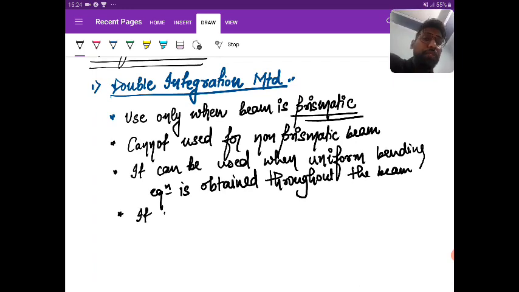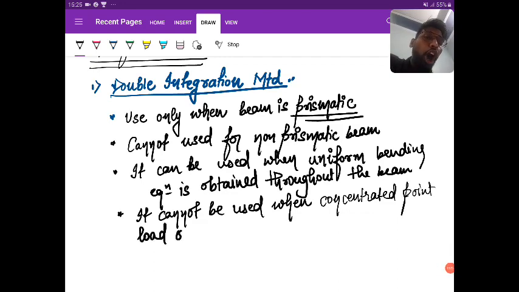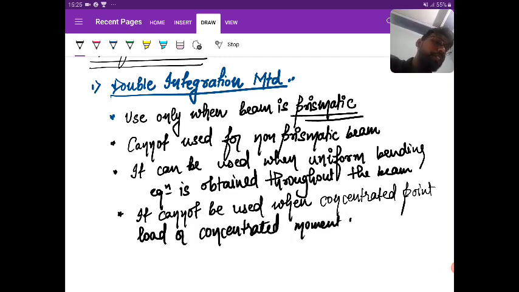it cannot be used when concentrated point load or concentrated moment is acting on the span.